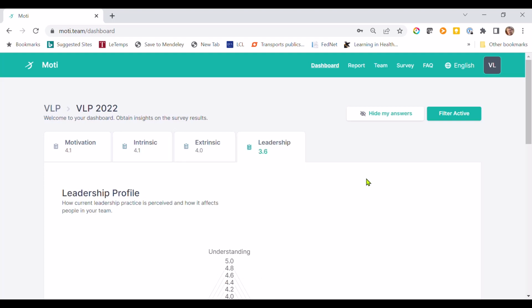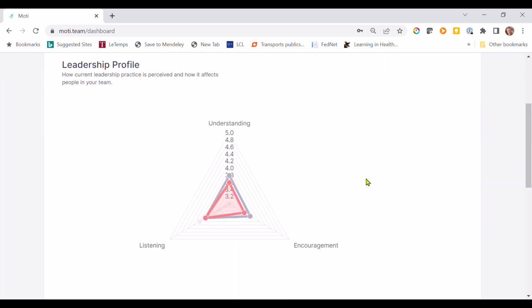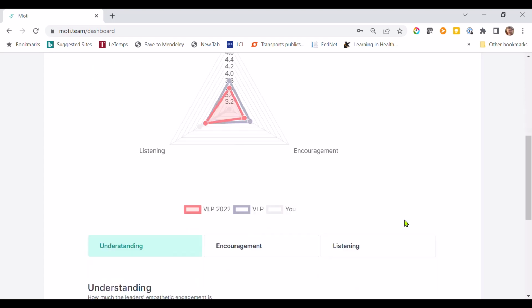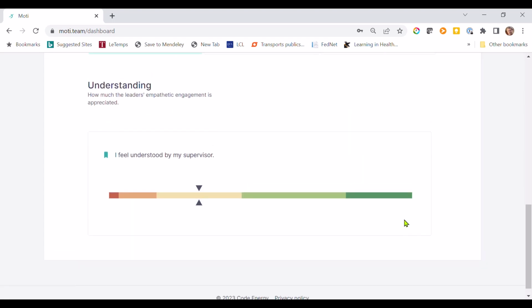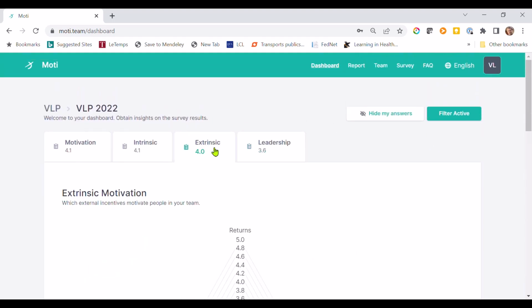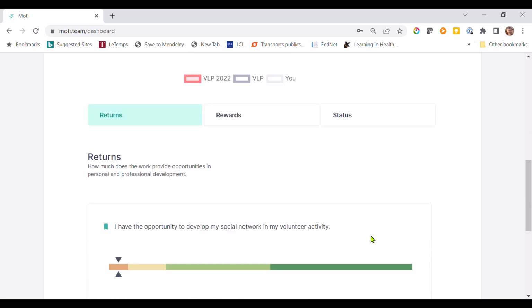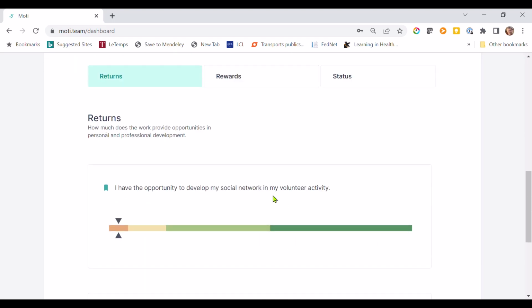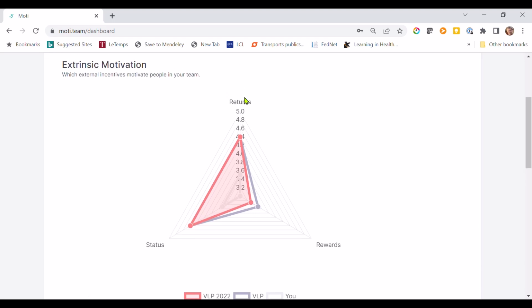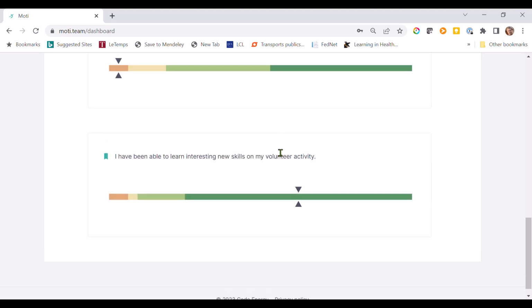Here we have the leadership. So this is how the team members perceive the soft skills, the leadership skills of their supervisor in terms of listening, understanding, and encouraging. And again, we have the distribution of answers here. And finally, what we call extrinsic motivators, so the things that motivate you outside of yourself. So the types of rewards that you get from your activity or your job, the status, so we can look at here what that actually is, the returns. I have an ability to develop my social network, so these are the returns here, and so forth.